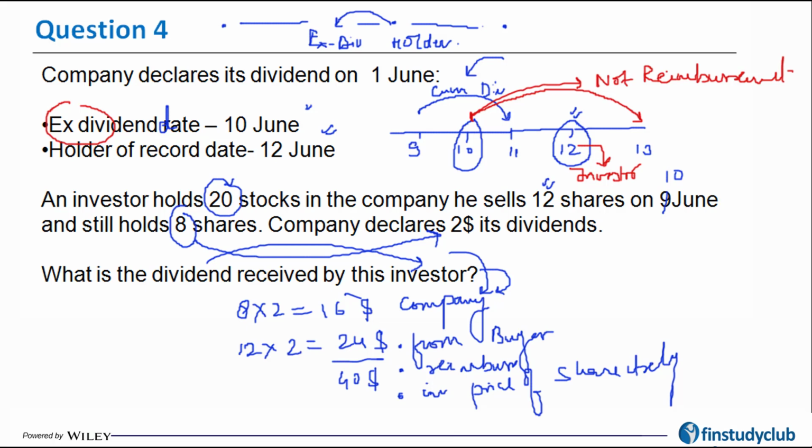Now if that happens, the first thing it tells me is that my transaction cycle is T plus 3, because it's taking 3 days. There is a gap of 2 days here, and therefore my transaction cycle is T plus 3 days. So I can conclude that if the transaction would have happened on 10th of June, my share would have become ex dividend and therefore no reimbursement would have come from the buyer. Entire reimbursement would have then come from the company itself, in which case the answer would have been $40.